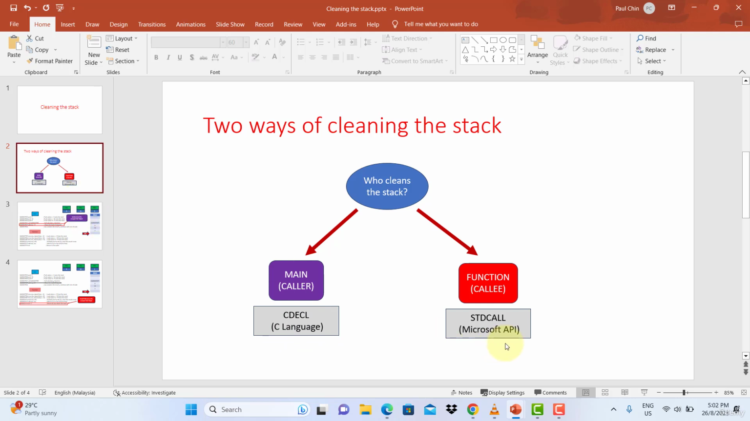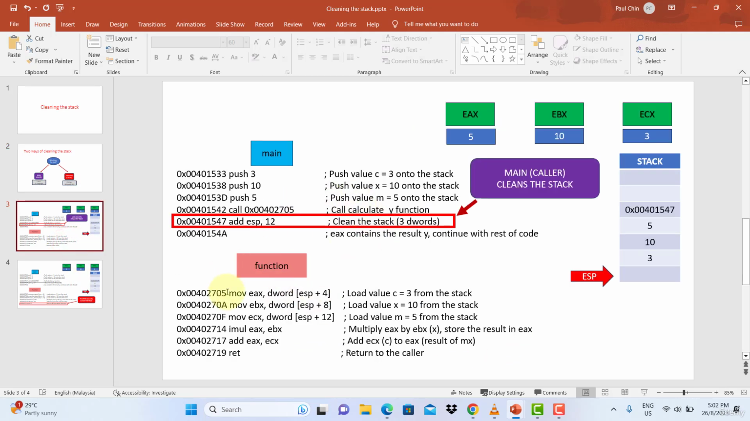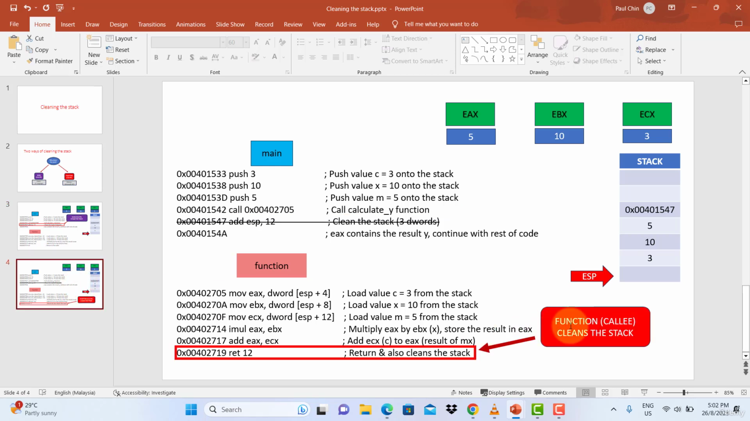Now let's look at the other convention, which is the standard call. So now we are going to rewrite the same code, but instead of the caller cleaning the stack, the callee, the function, will clean the stack. So this is what it looks like. So now in here, you notice I've already deleted this line where the caller cleans the stack. Now the callee is cleaning the stack. So how does the callee still clean the stack?